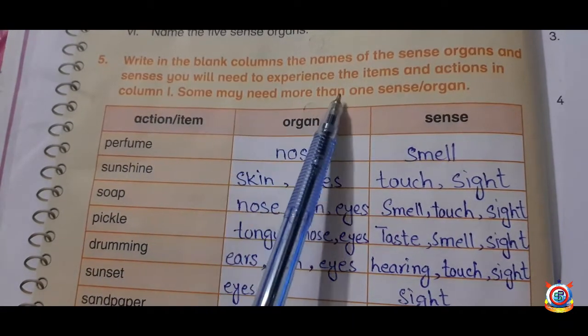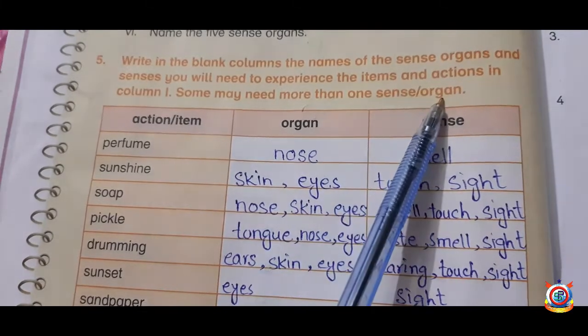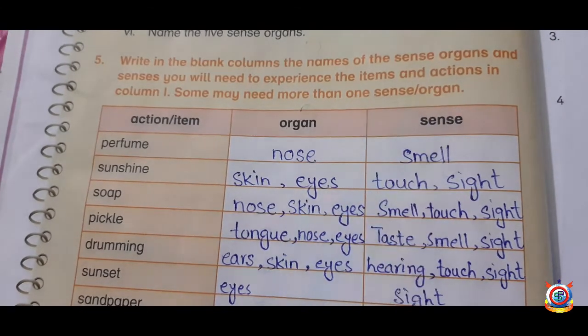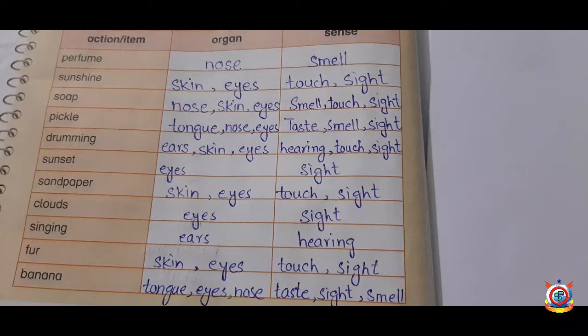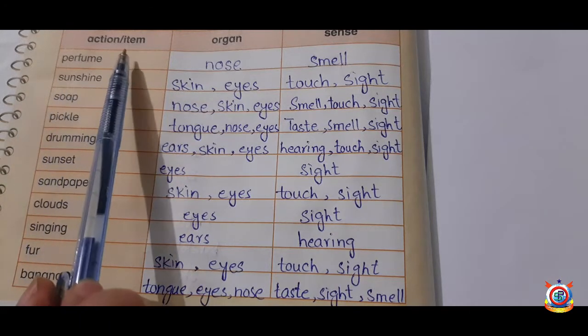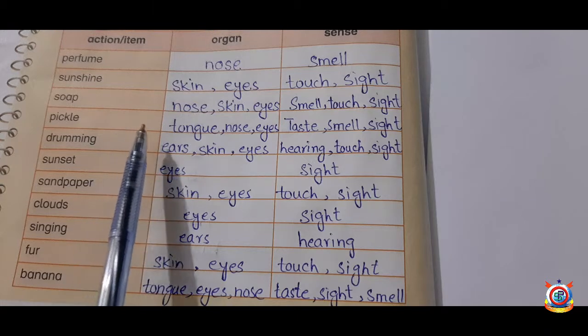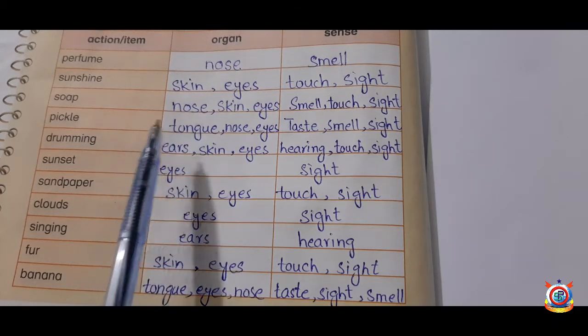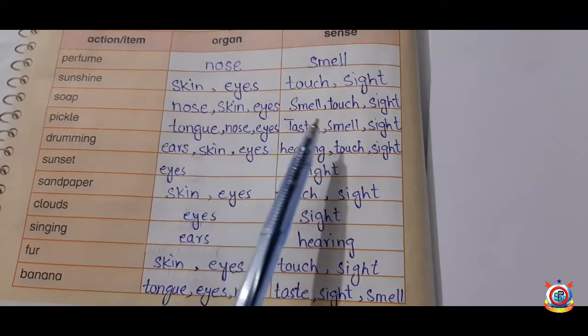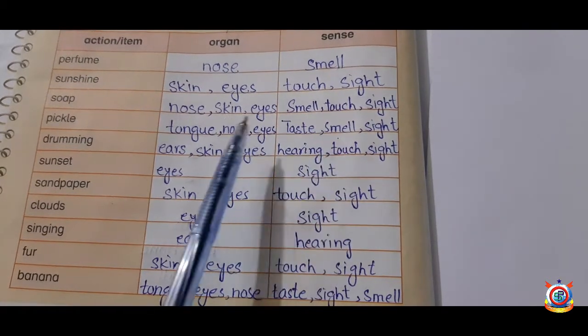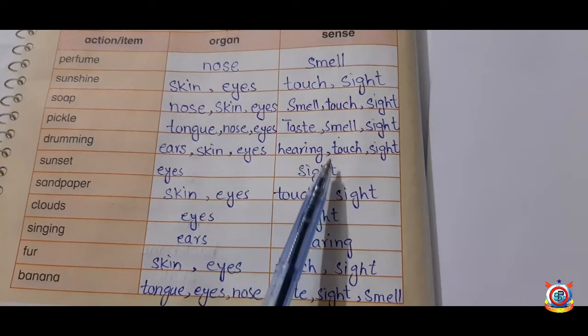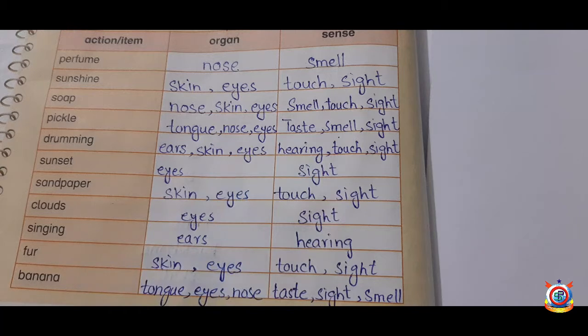Some may need more than one sense or sense organ. Students, these are actions or items. And for these actions, which organ and senses we use, you will write here.